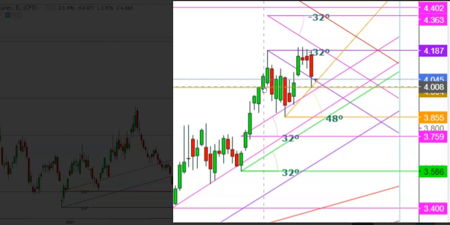This was a psychological resistance, but here you can see how the natural gas futures have finally found a breakout above it on August 3rd, and this move was very strong when the natural gas futures tested a high at 4.2. Here I find that the natural gas futures have been constantly facing stiff resistance at the levels of $4.187 since August 4th, and finally the natural gas futures showed a steep downward move on August 9th and tested